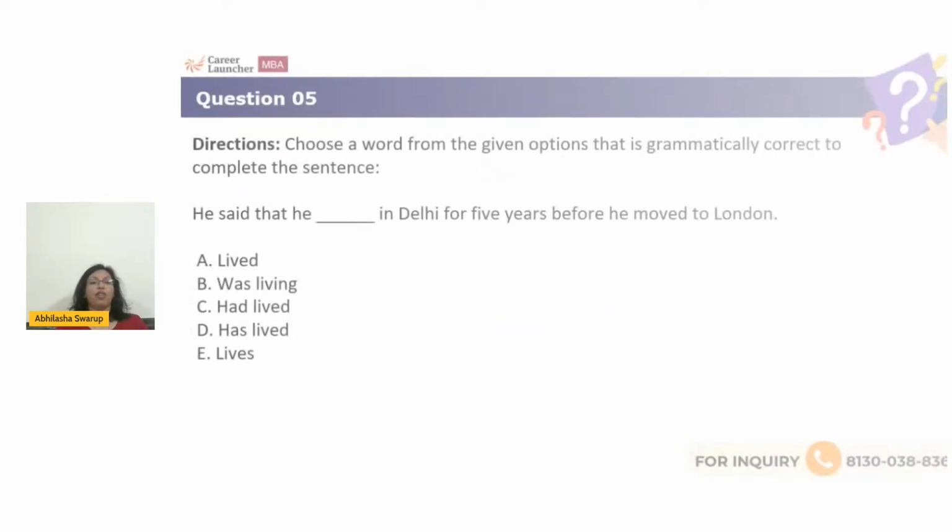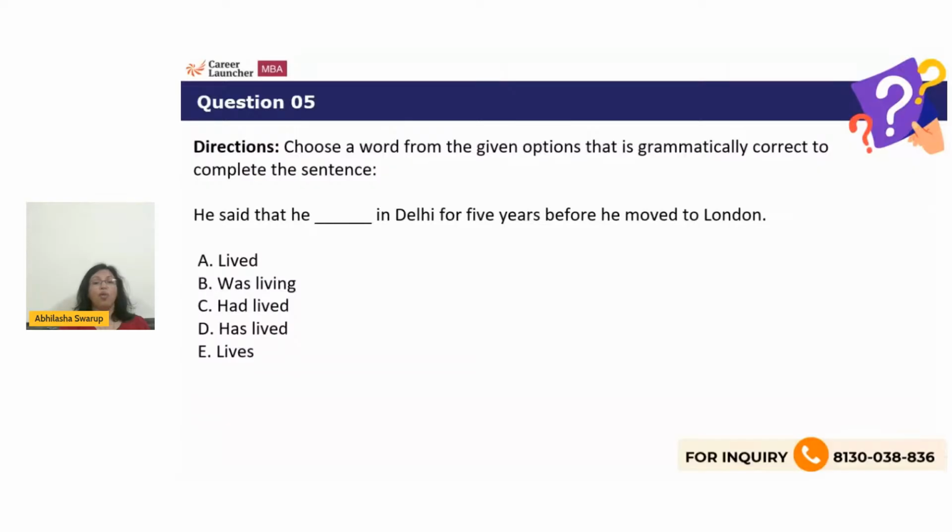All right, question number 5. Choose a word that is grammatically correct to complete the sentence. He said that he dash in Delhi for 5 years before he moved to London. So remember when we did the past perfect tense, we said if there are two events that have happened in the past, let us say this is now, and this finished, and then this began, right? So the first event is past perfect, and then the second event is simple past.